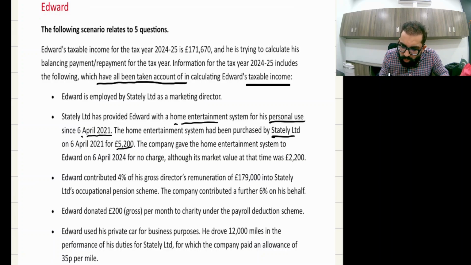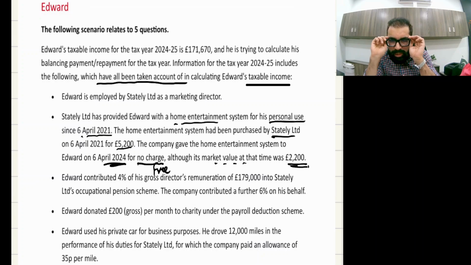The company gave the system to Edward on 6th April 2024, the first day of our fiscal year, with no charge, which means free. The consideration is zero, although its market value at that time is 2,200. So we need to calculate the gift benefit for 24-25.